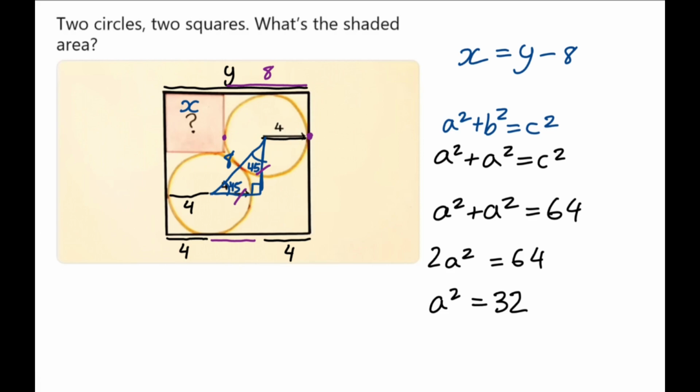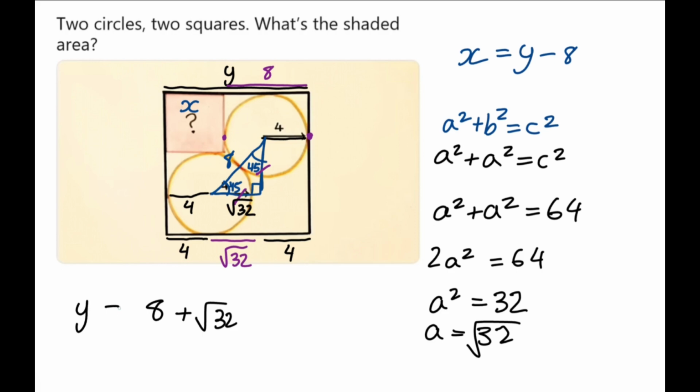Now that's the square. To get the length, we need to square root it. a is equal to, oh, sorry, root of 32. So this here will be the root of 32. And that will be the length of this little segment in between the 4's here. So this will be root of 32. Now we can add the 4's and just get 8 plus root 32. And that is y. y is equal to 8 plus root 32.